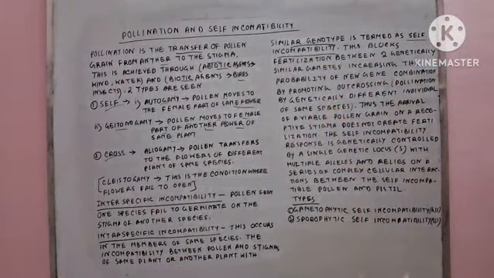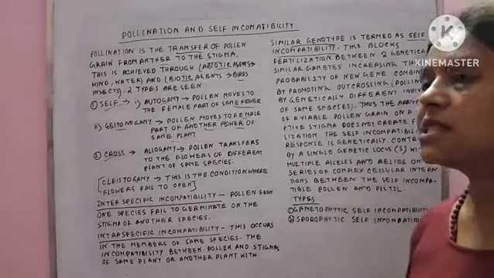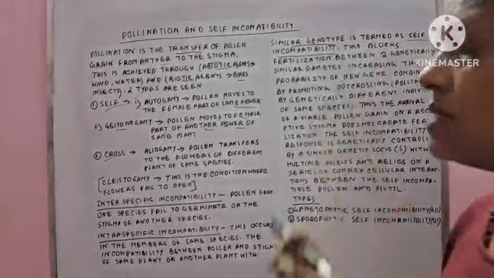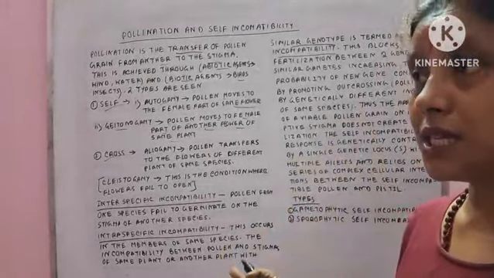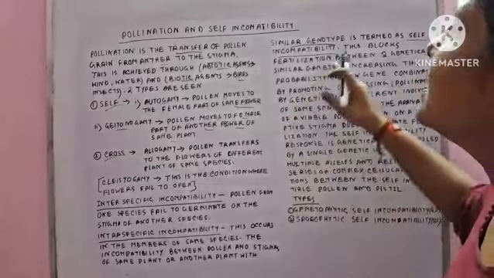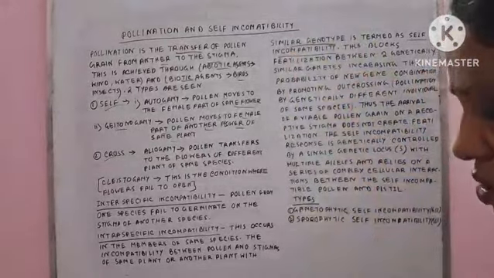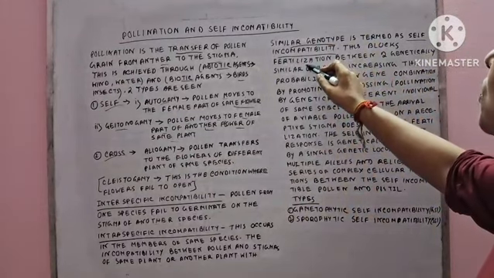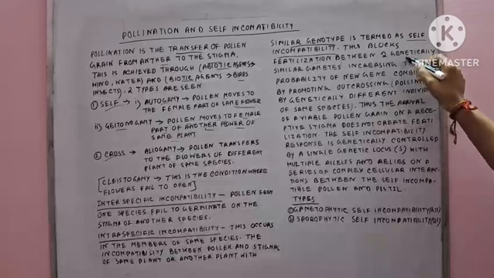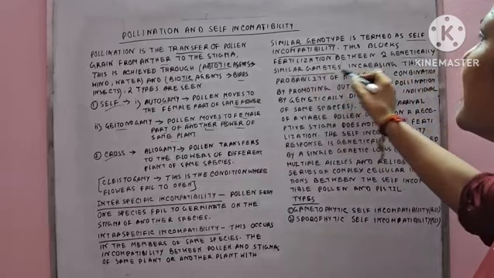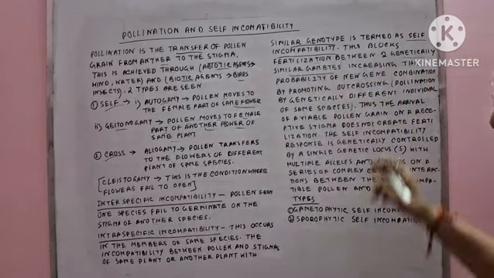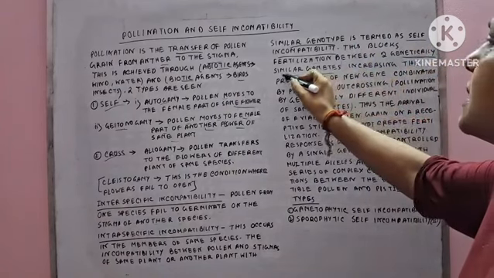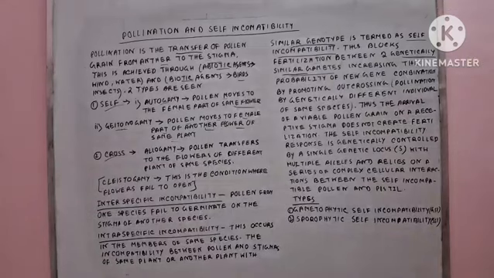If the genetic features are the same, in that situation pollination will not occur. Okay, the genetic features are the same in both flowers. So in that situation sometimes pollination will not occur. And here the fertilization also does not occur between the two genetically similar gametes. This is the actual reason. The fertilization is totally blocked between the two genetically similar gametes, and that